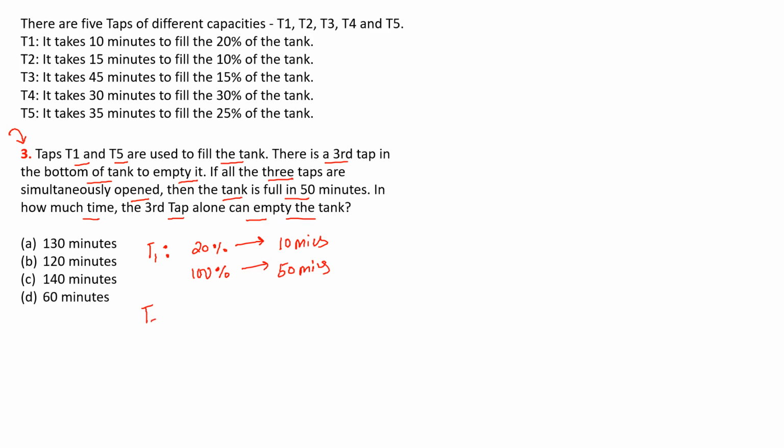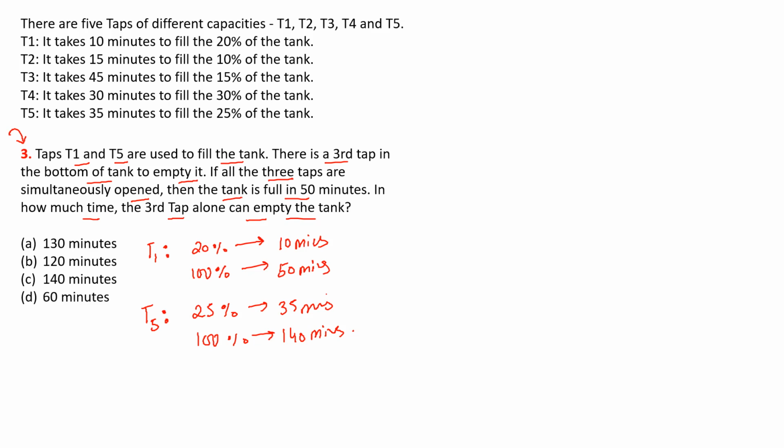Similarly, tap 5 can fill 25% in 35 minutes. That means 100% in 140 minutes. But we don't know the time taken by the third tap to empty the tank.